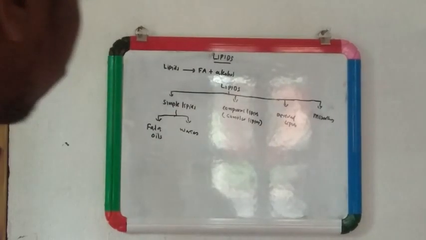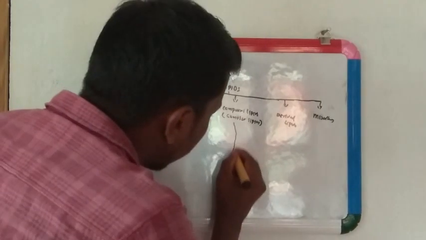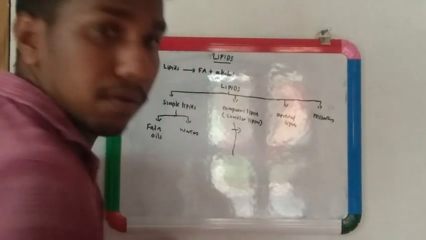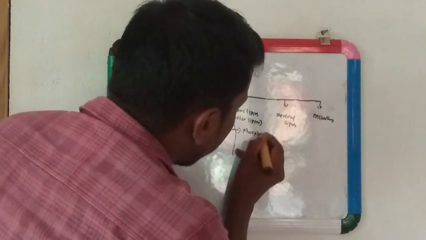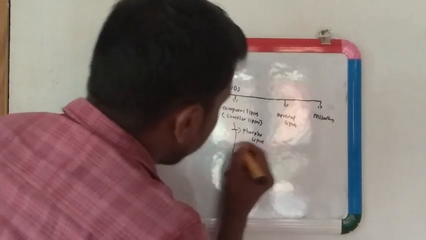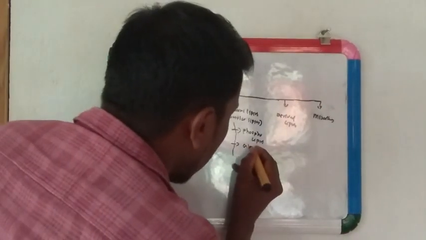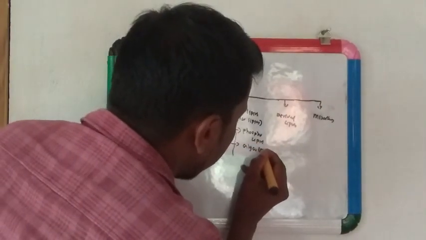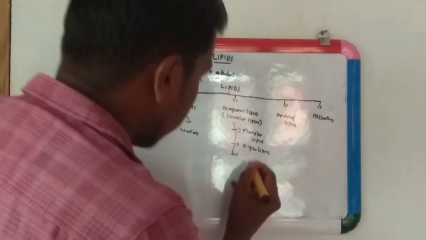We can divide the compound lipids further into phospholipids, second is glycolipids, third is lipoproteins.